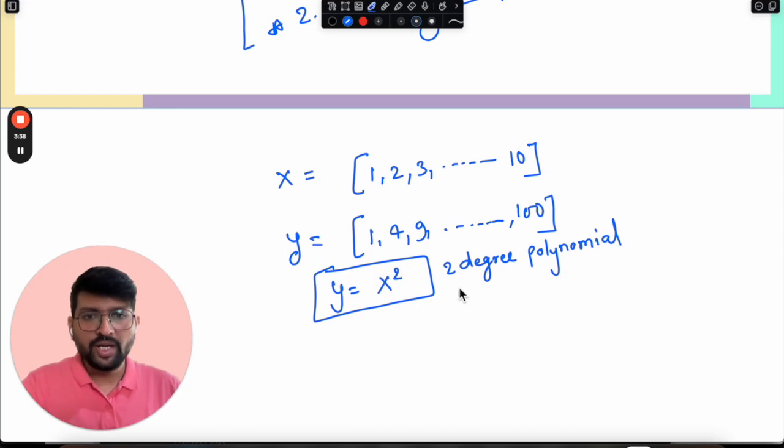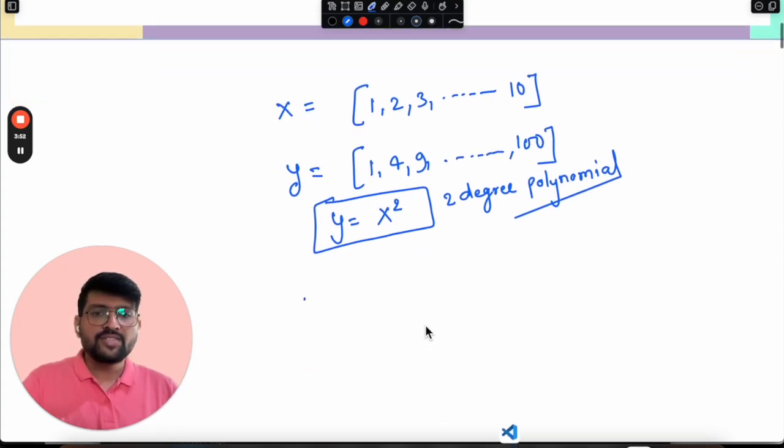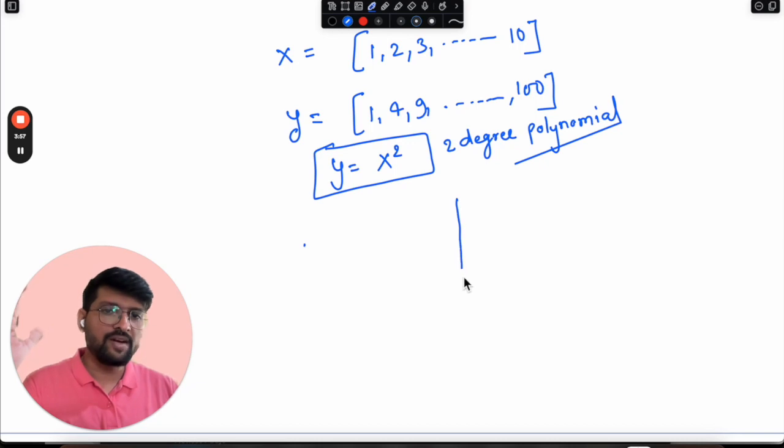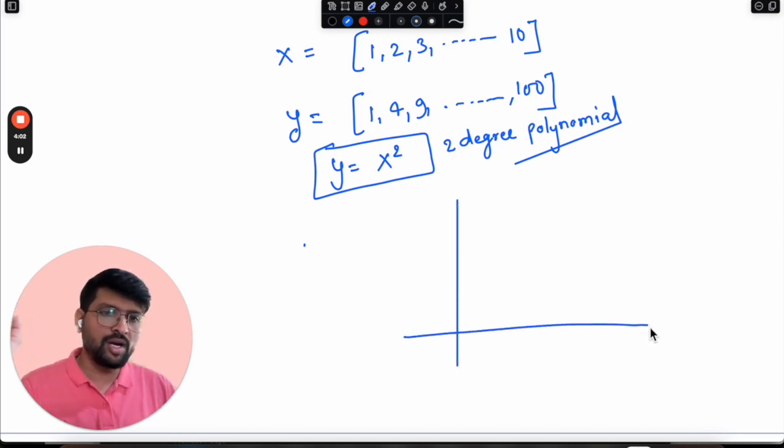Now, for a 2-degree polynomial, our expectation from our machine learning model is that it should predict a 2-degree polynomial itself. Now, suppose we provided this data to our machine learning model, but it actually thought by default that it will predict only a 1-degree polynomial, or maybe not even 1 degree.